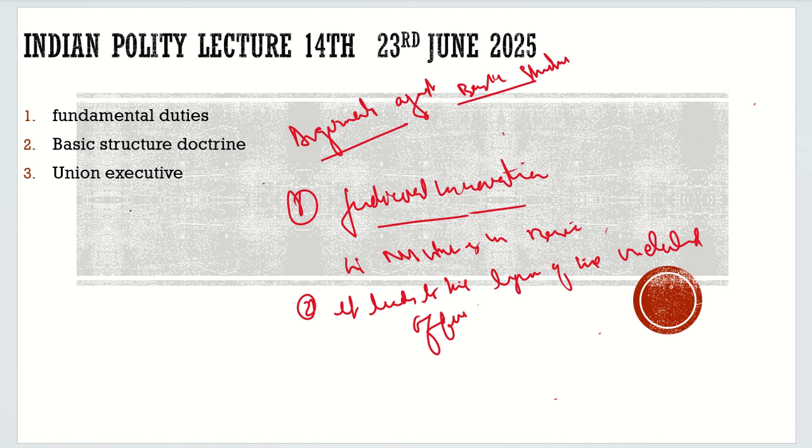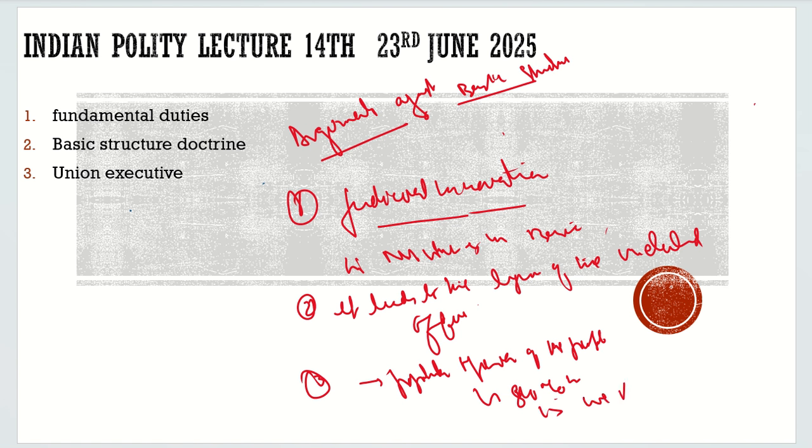Similarly, the case which I discussed earlier, before we discussed the basic structure, I told you, when we became independent, what was the popular opinion of the people? The popular opinion of the people was that we have 80% Hindus in our country, and their opinion was that we should be a secular country. So it was the popular opinion. Maybe today the popular opinion has changed, and what did Nehru say, that every popular opinion should be capable of amendment. Maybe today 80% of the people don't want it to be a secular state.